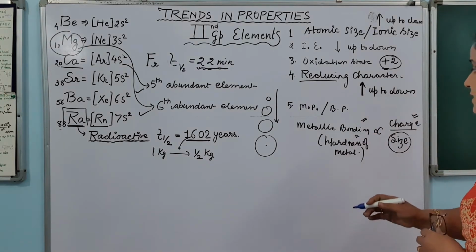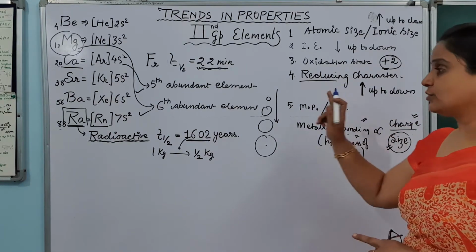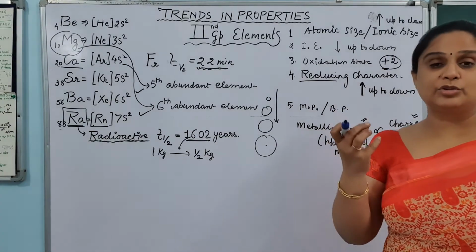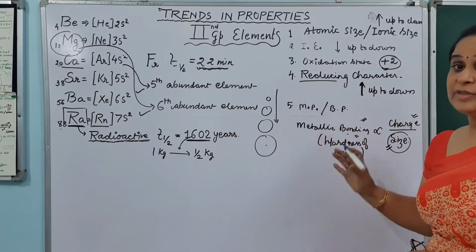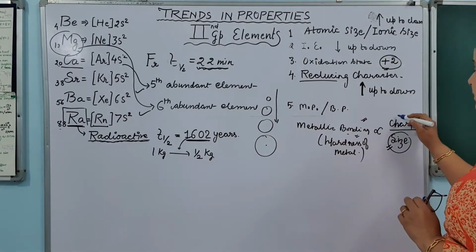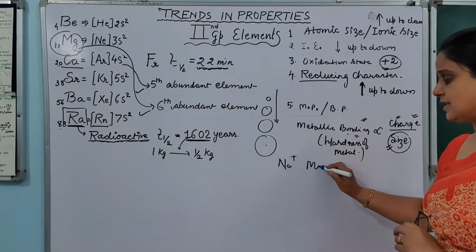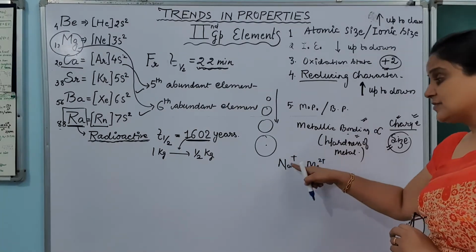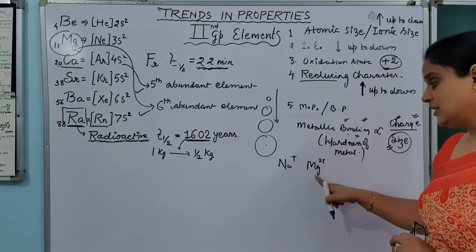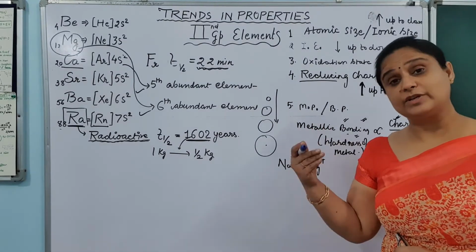So you can understand this thing, they are comparatively smaller. So compared to the first group elements, their tendency to make the metallic bond will be more. So their metallic bonds become hard; these will be harder comparatively. On the other hand, if we look at the charge, first group elements are showing +1 charge and these elements are showing +2 charge. More is the charge, more will be the metallic bonding, means magnesium ion will be showing more metallic bonding. So this becomes hard.